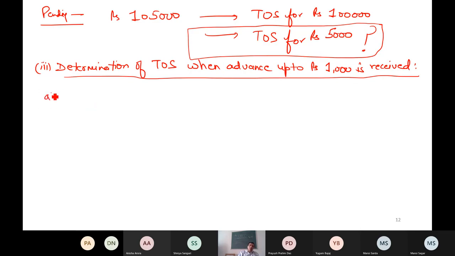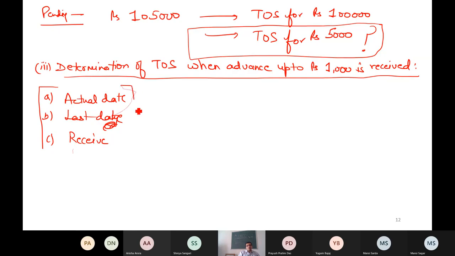Now I know that there are three dates: date of receiving the payment, last date as per section 31, and the actual date. Out of this, the rule says check the earliest one. This is what the rule is.